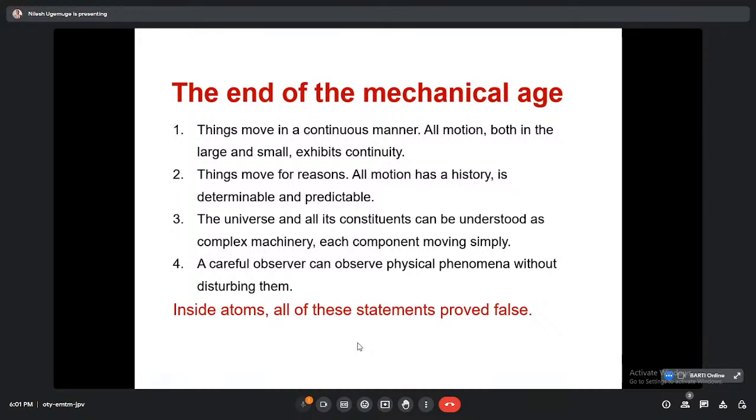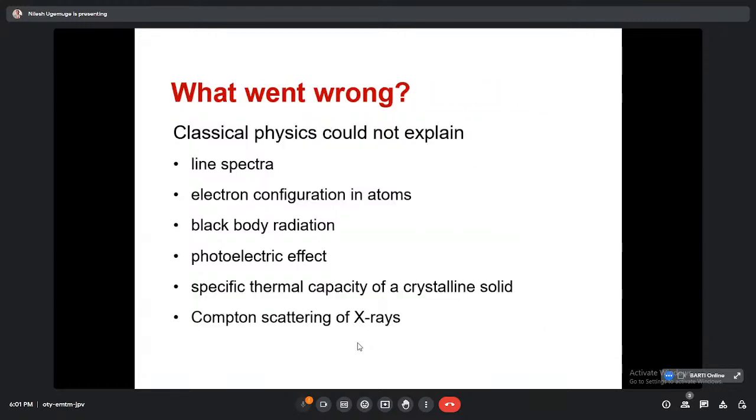Earlier it was very difficult to understand fractures, or any phenomena that can happen inside the material. Now it's easy. So inside the atoms, all of these statements proved false. Now again you can see what went wrong.